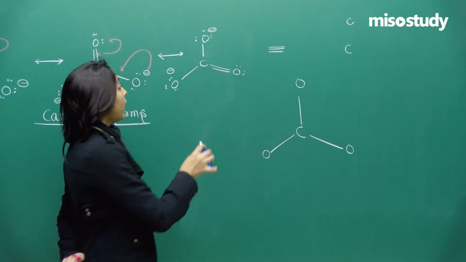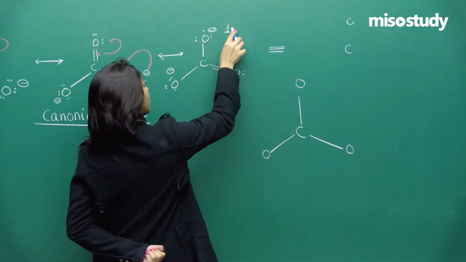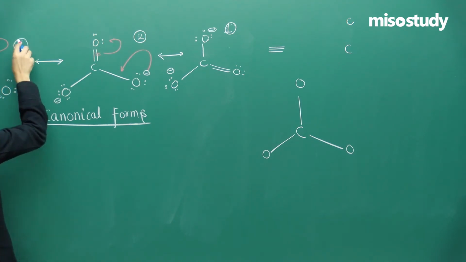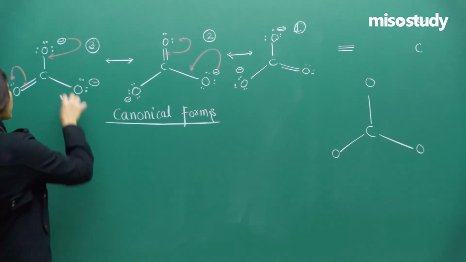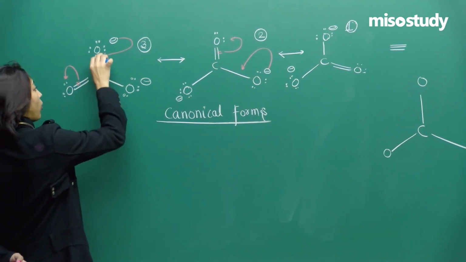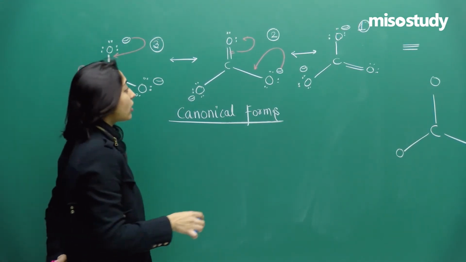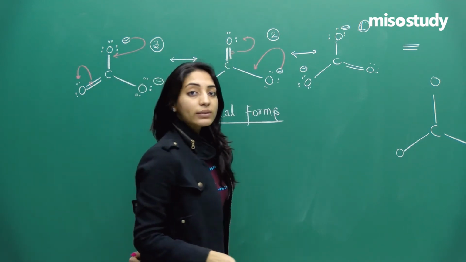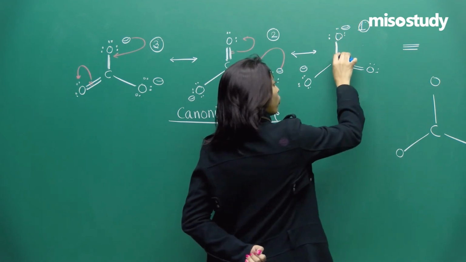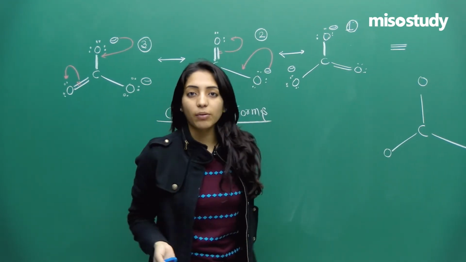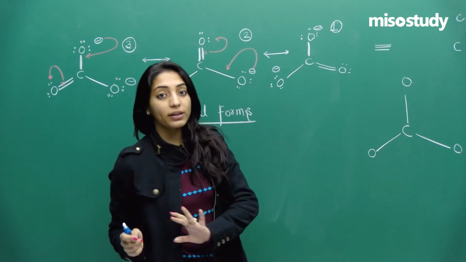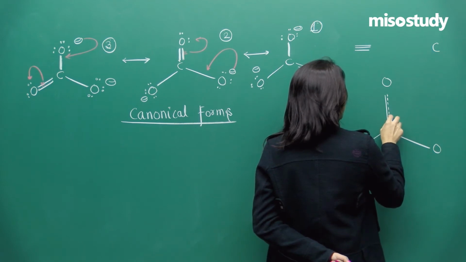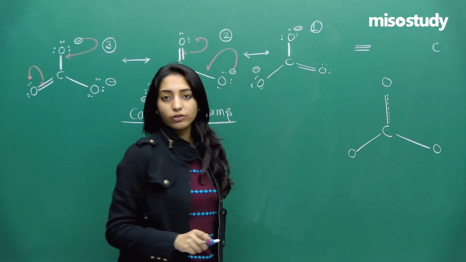Now see carefully, let us call this structure 1, structure 2, structure 3. In structure number 3, you can see this CO bond is a single bond. In structure number 2, you say that no, this is a double bond. In structure number 3, once again it's a single bond. So sometimes you can see single, sometimes double. So I'm saying neither is it single nor double, rather it's a bond which is like 1.5. So one bond I'll draw properly and another I'll draw in the dotted fashion.